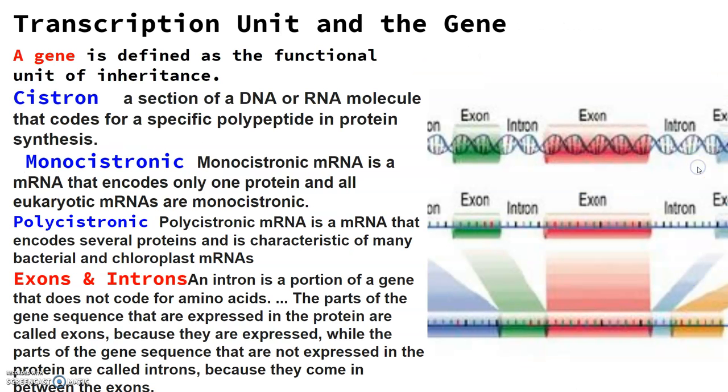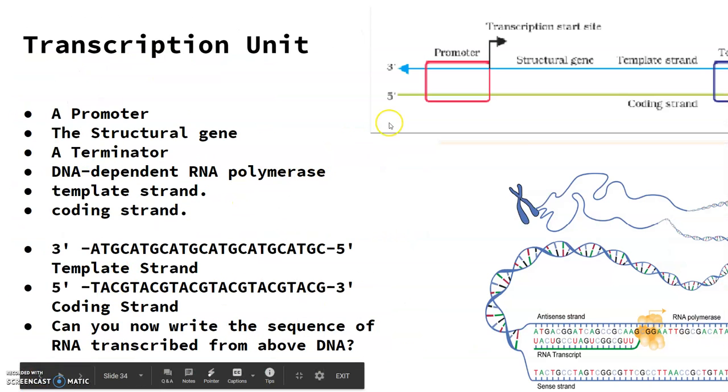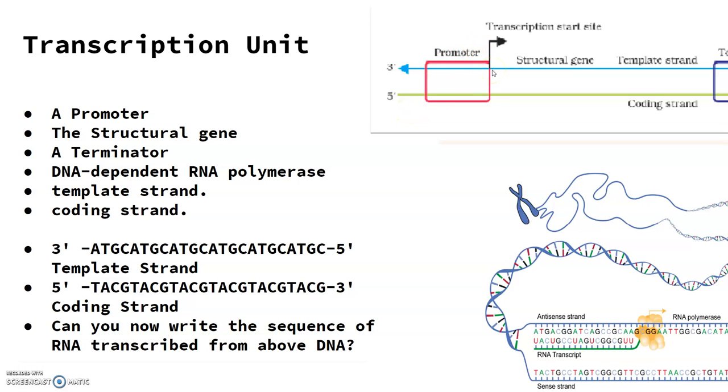Now transcription unit and the gene. Let us have a look at the previous slide. What is the role of the promoter and the terminator here? The promoter and the terminator are parts of the transcription unit along with the structural gene.